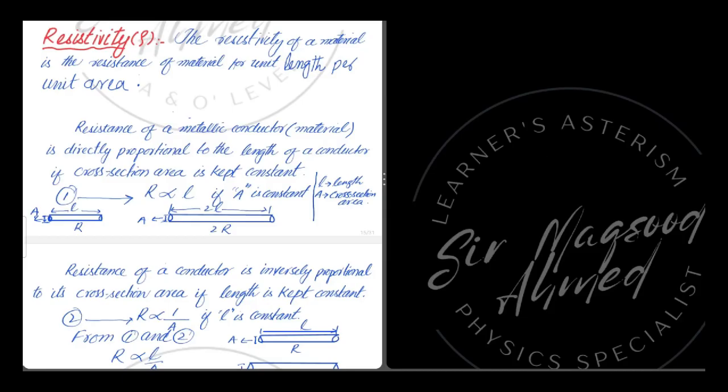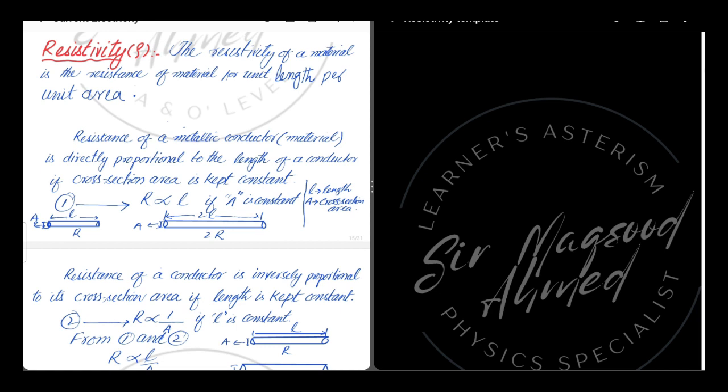Dear students, now we will discuss the resistivity of a conductor or wire. Before starting this topic, you must keep in mind the current is a flow of electrons. Electrons or current have to face the resistance or hindrance.